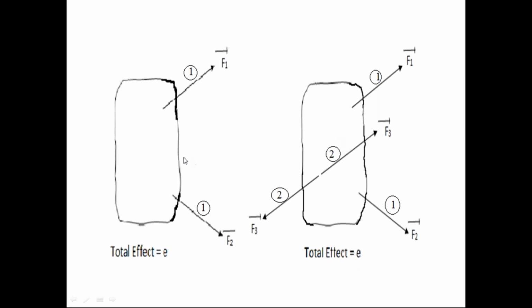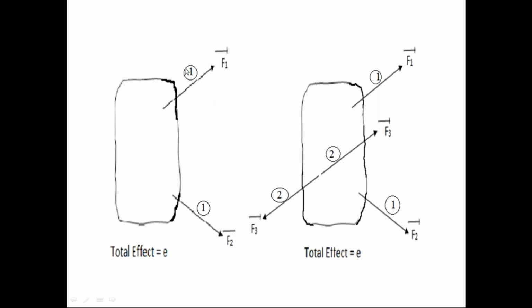But the difference between the first diagram and second diagram is, in the first diagram, only one force system is acting on the rigid body. In the second diagram, two force systems are acting on the rigid body, the first force system and the second force system. Even though in the second diagram the rigid body is subjected to two force systems, still the rigid body is subjected to the same effect E as in the first diagram. So everyone, please observe the two diagrams.